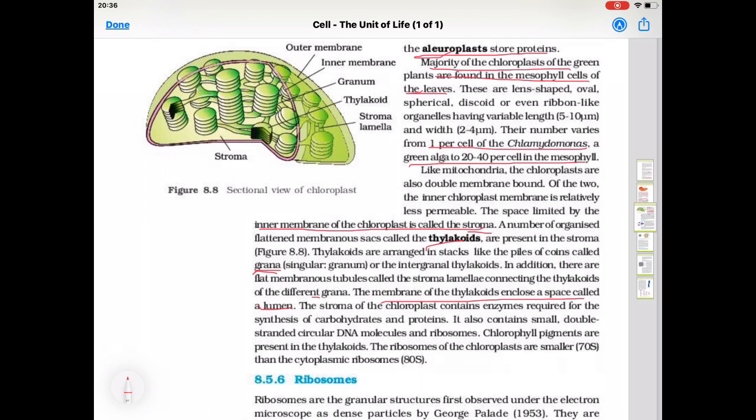They also contain small double-stranded circular DNA molecules and ribosomes. Like in mitochondria, here also circular DNA and ribosomes are present. Chlorophyll pigments are present in the thylakoids. The ribosomes of the chloroplast are smaller, that is 70S, than the cytoplasmic ribosomes. In eukaryotic cells, 80S ribosomes are present. S means Svedberg unit. 80S ribosomes are present in eukaryotic cells, and in the case of plastids and mitochondria, 70S ribosomes are present.